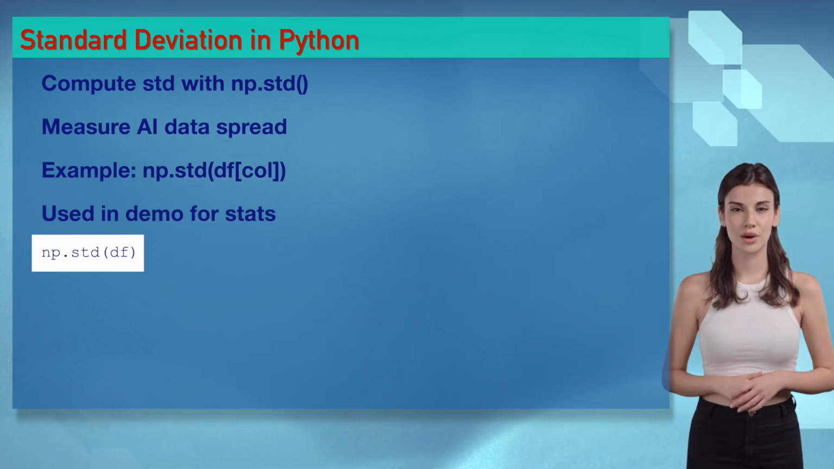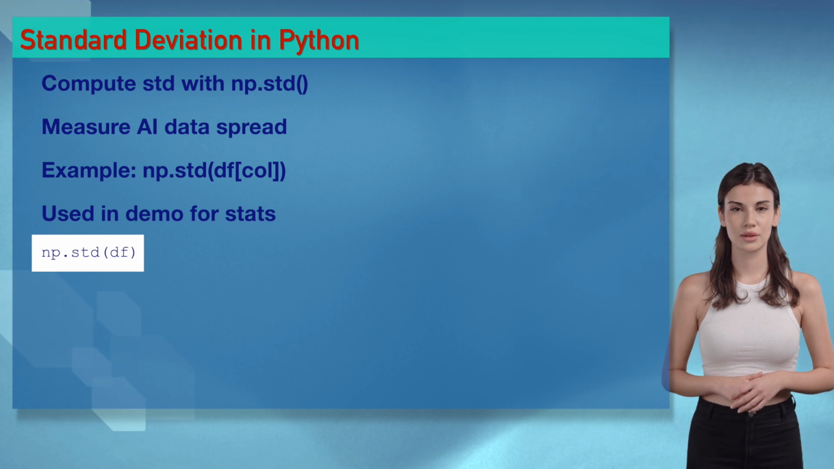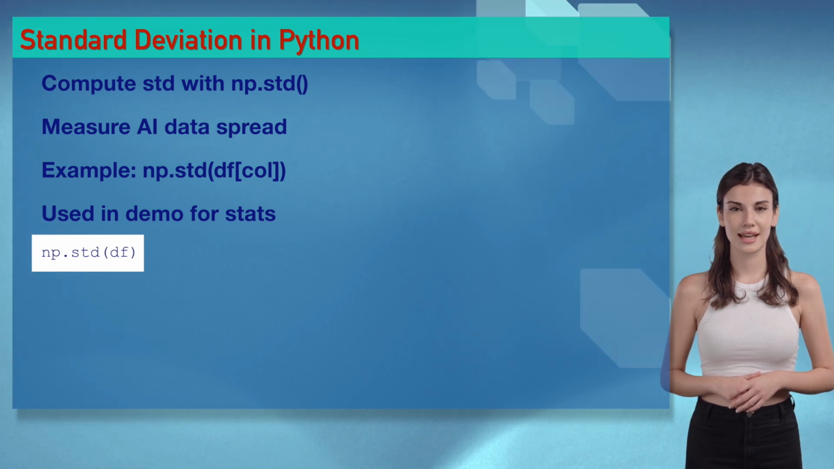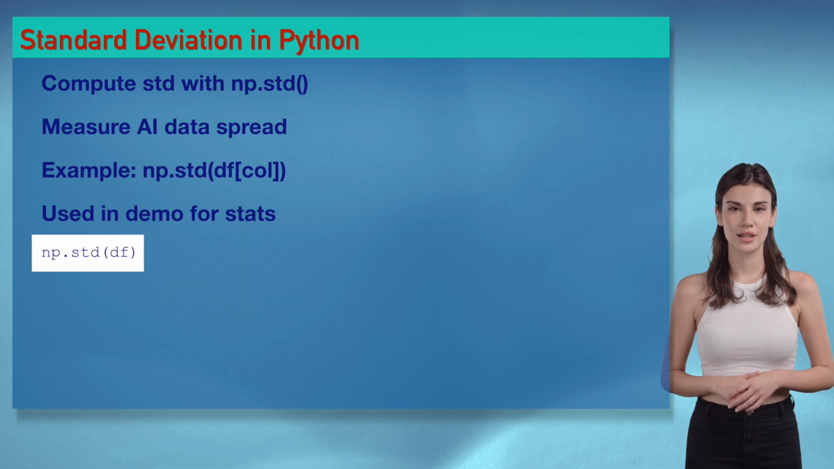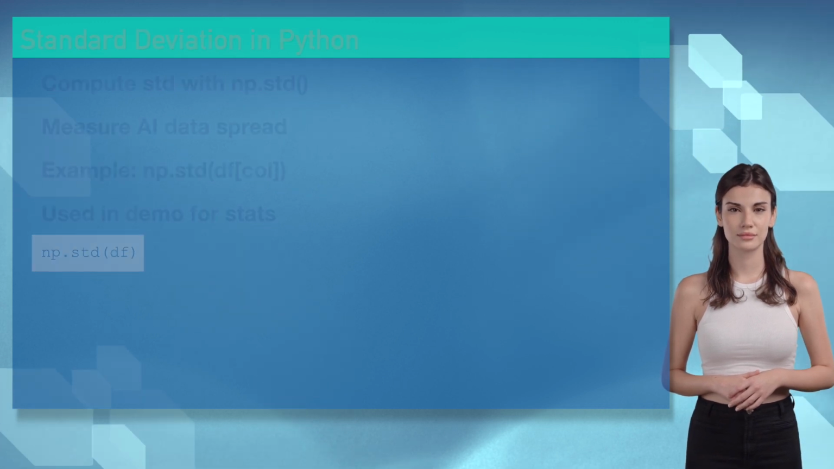You're spreading my heart, Ethan. Wizards, standard deviation measures AI data spread. Try it in our demo. It's like gauging variability with passion.